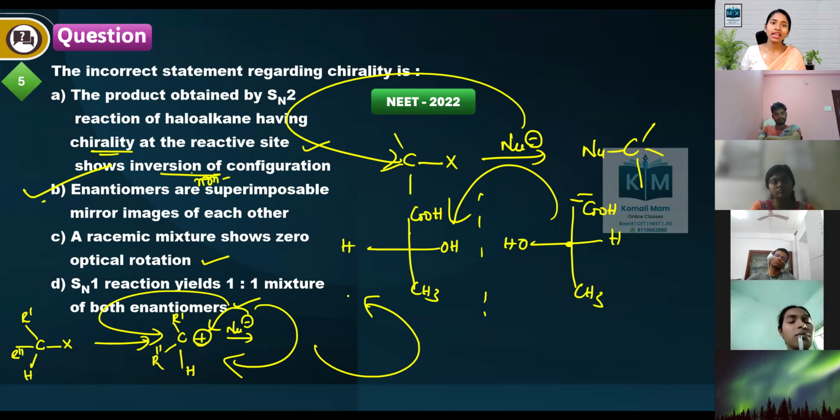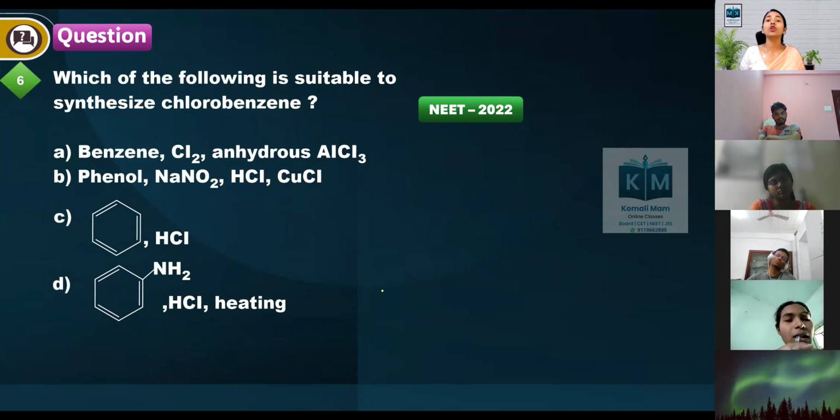So what is the incorrect statement? Enantiomers are non-superimposable mirror images. They should give, then it is correct.